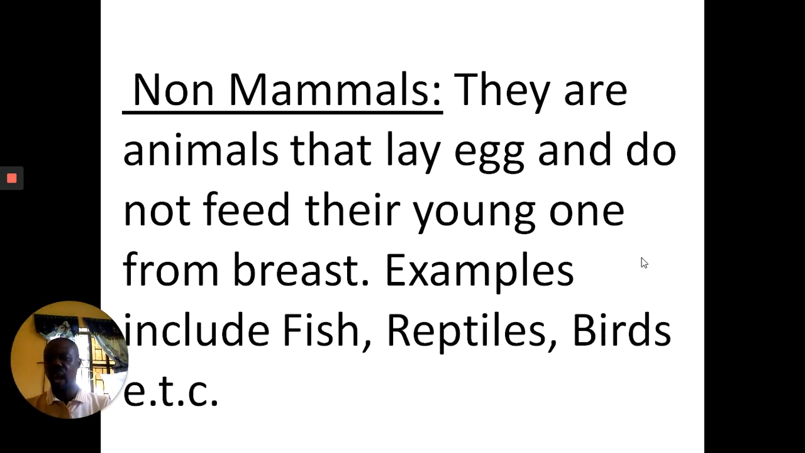Non-mammals, these are animals that lay eggs. They do not feed their young ones with breasts. They are called non-mammals. Examples include fish, reptiles, birds, and so on.